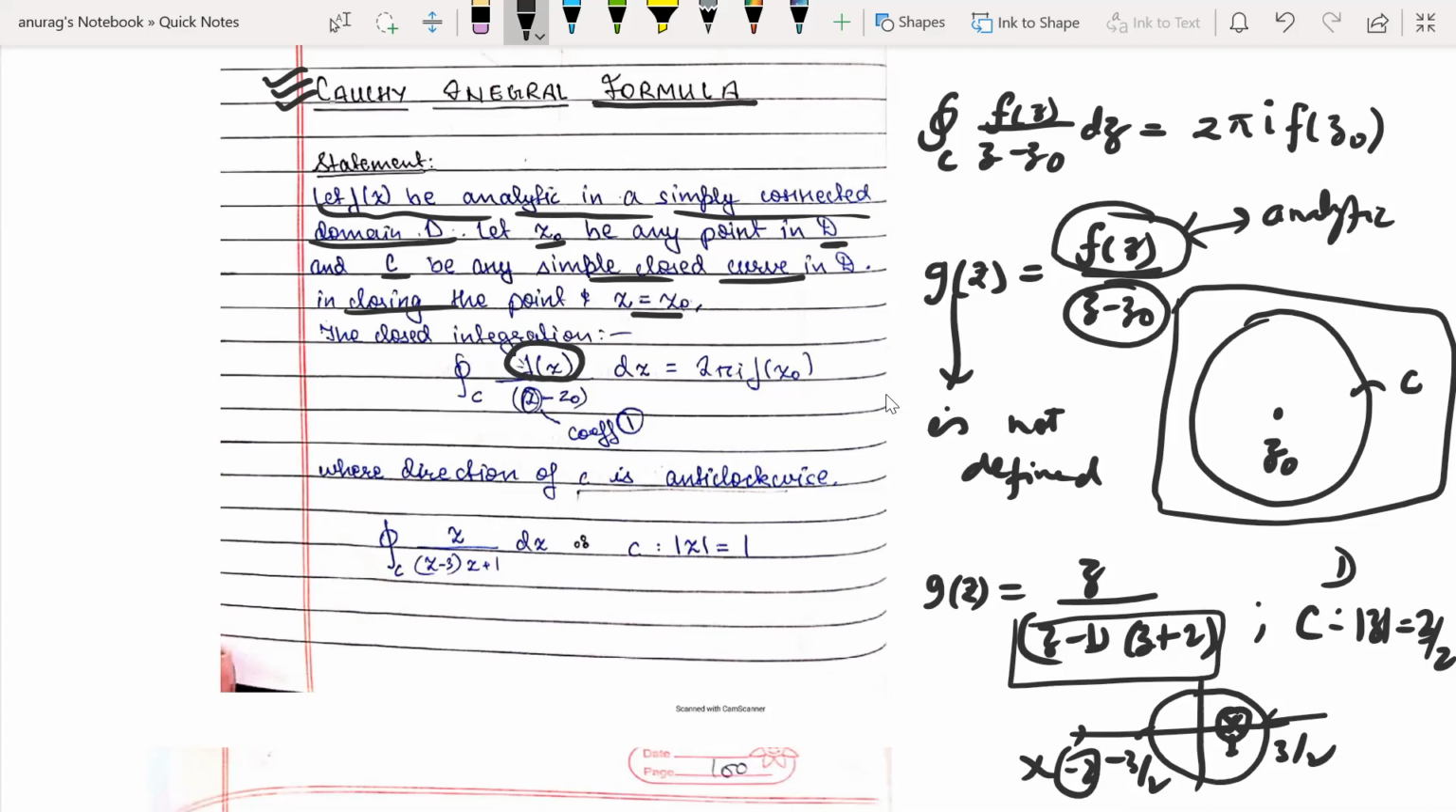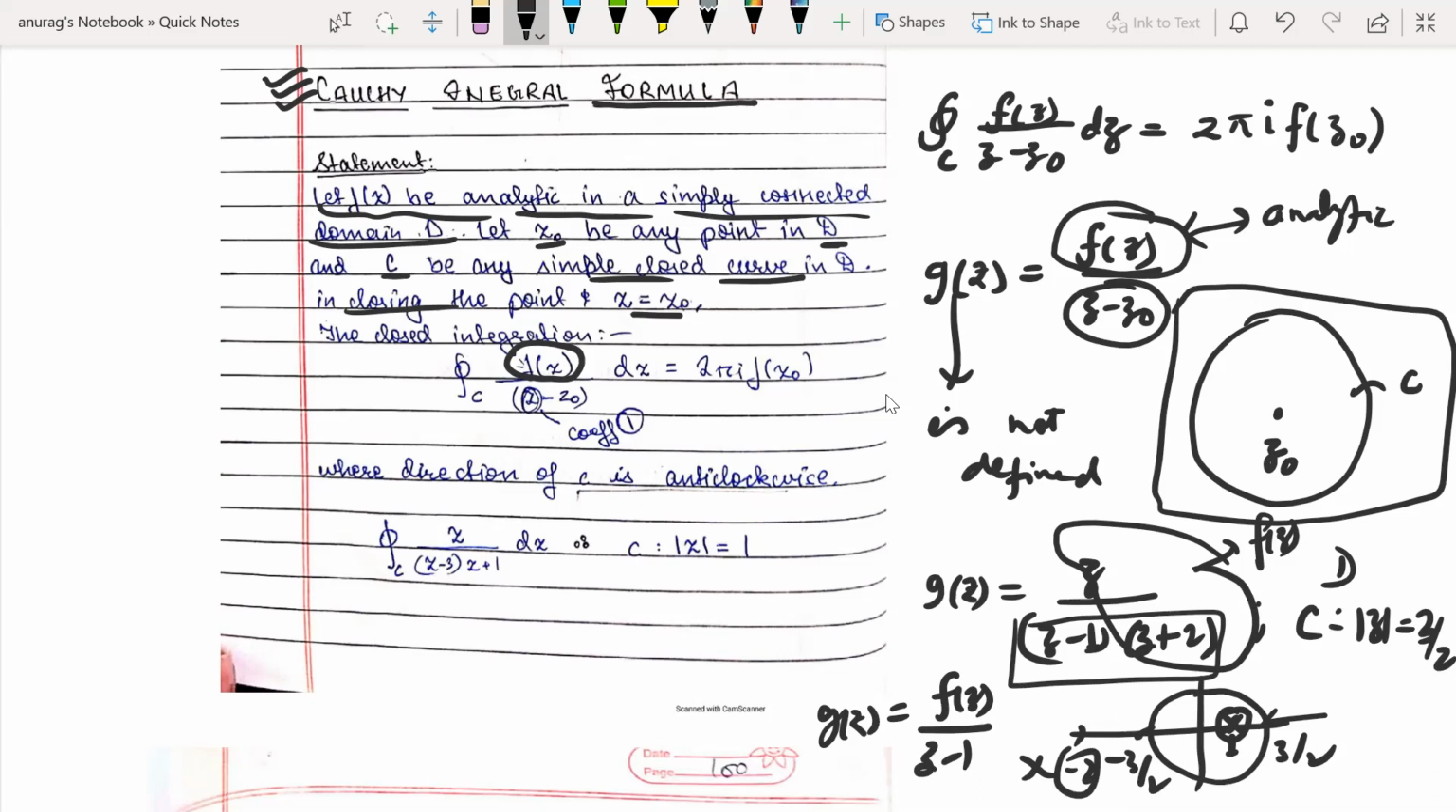So can you tell me what will be f(z)? This part will be f(z), which is defined everywhere in the domain D. So it will be written in the form f(z) over (z minus 1). Now if you compare, z0 will be 1 and f(z) will be z over (z plus 2). The part which is defined becomes f(z), and the point which is creating the problem becomes z0. This is the ultimate statement here.